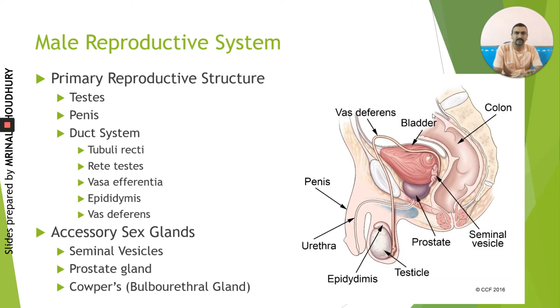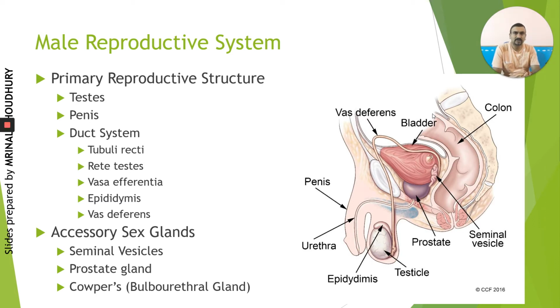Coming to the male reproductive system, we are looking at the primary reproductive structures such as the testis and penis, and various ducts are involved, like tubuli recti, rete testis, vasa efferentia, epididymis and vas deferens. There are also secondary reproductive structures, but these are mainly required for sexual dimorphism, that is to distinguish male and female individuals, and they are assistive in the process of reproduction. So here we are mainly talking about the primary reproductive structures.